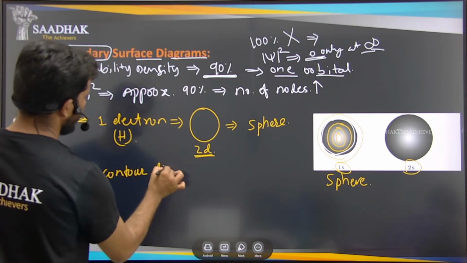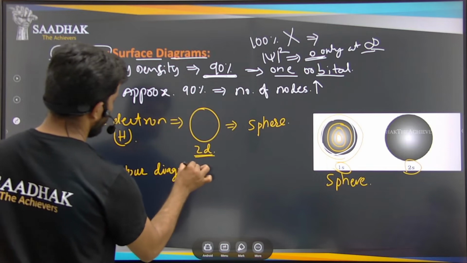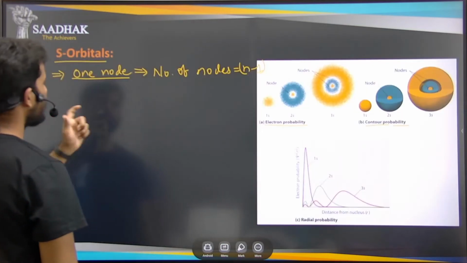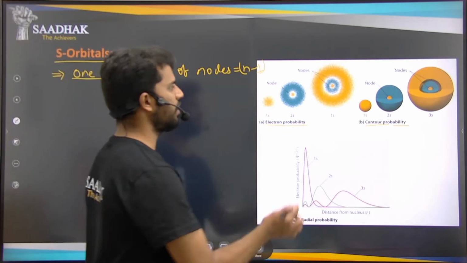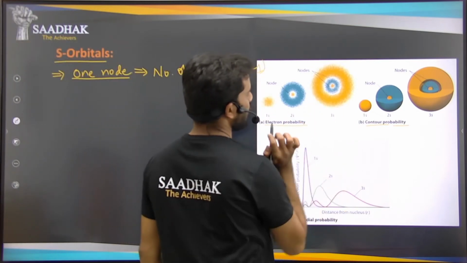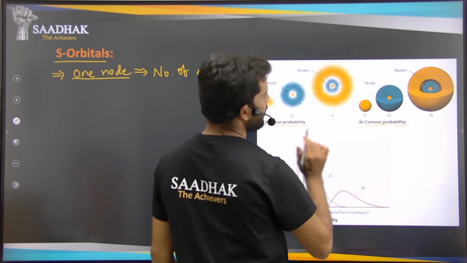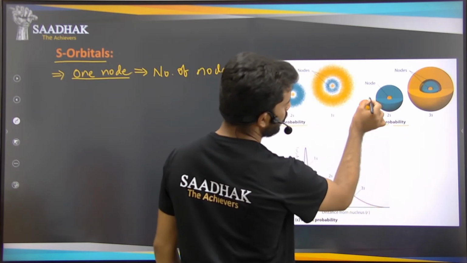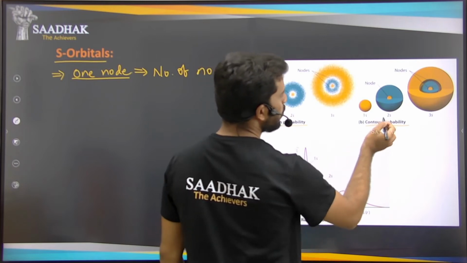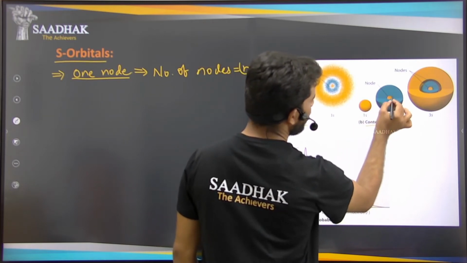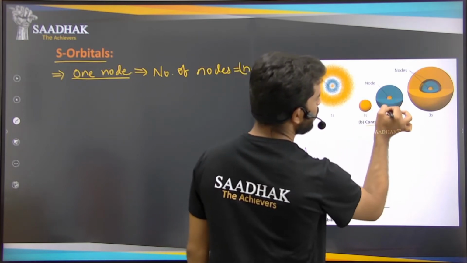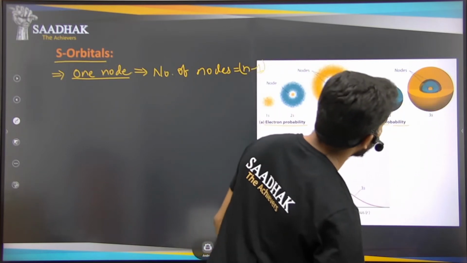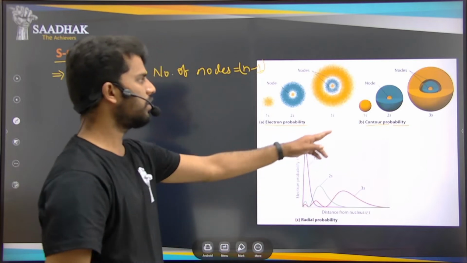Contour diagram. This diagram helps us identify the nodes, the electron probability. By contour probability, you can see that 1s has only one single orbital, and 2s has two, the orange one and the blue one, and 3s has three: orange, blue, and again orange. So these are the probabilities.